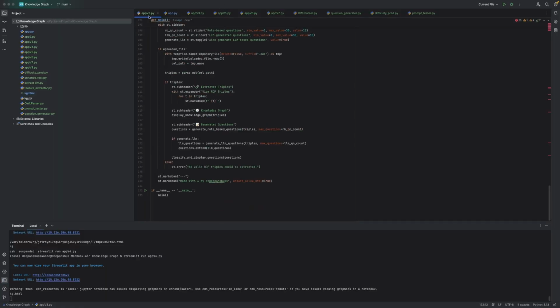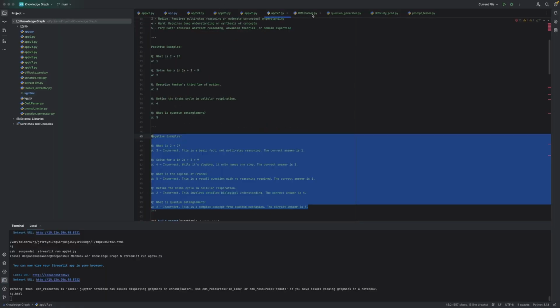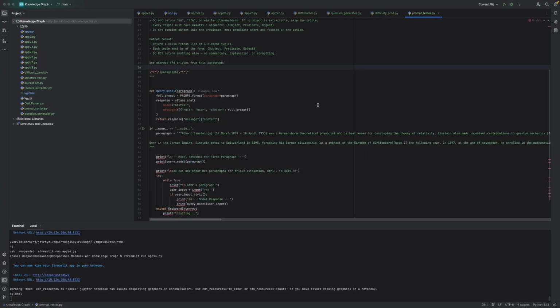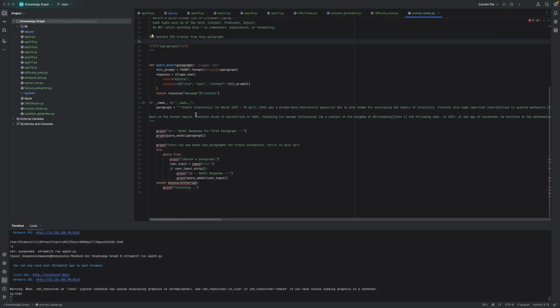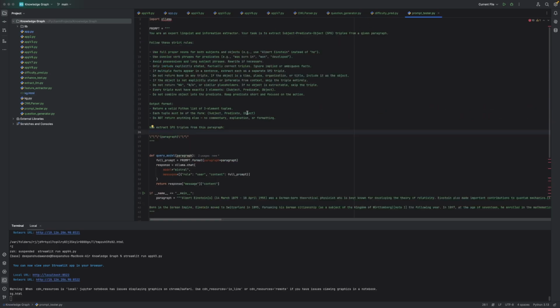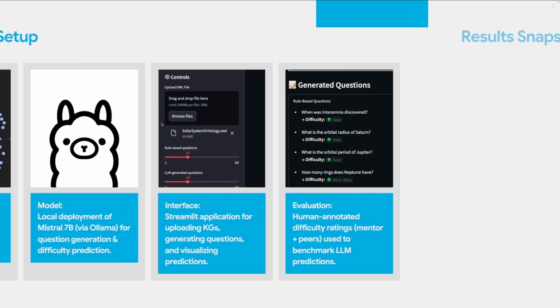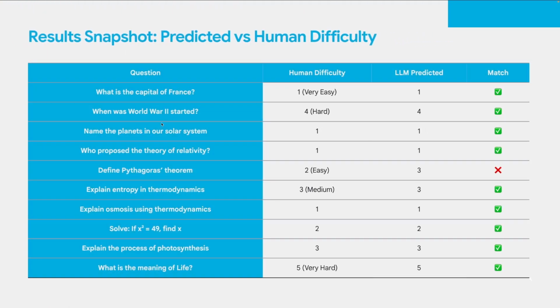So yeah, this is how the project looks like. There are some other things which I have tried, but I'm running short on time, so I will not be able to go over that. So yeah, thank you. We can move ahead with the results. So this was the result.